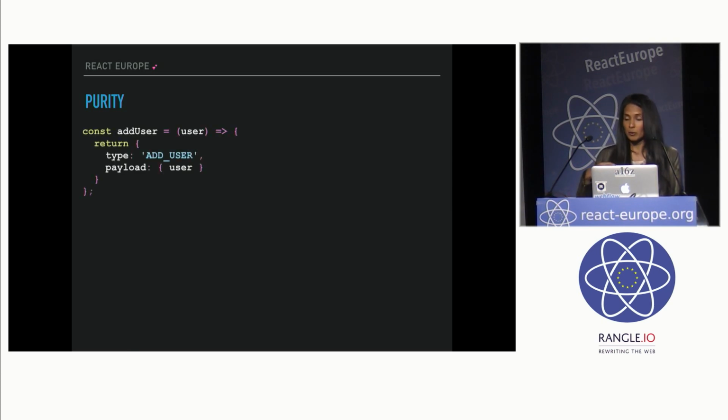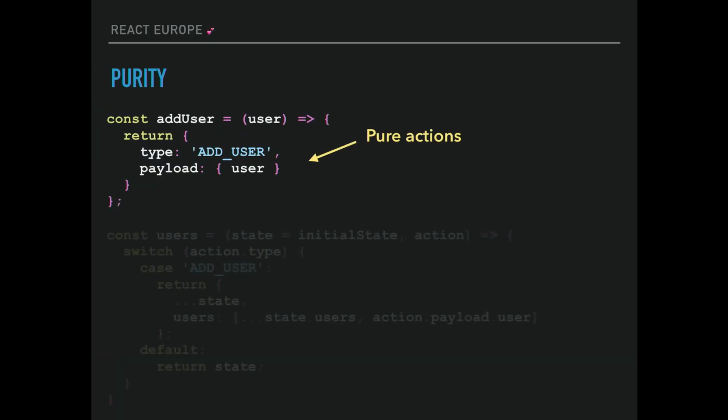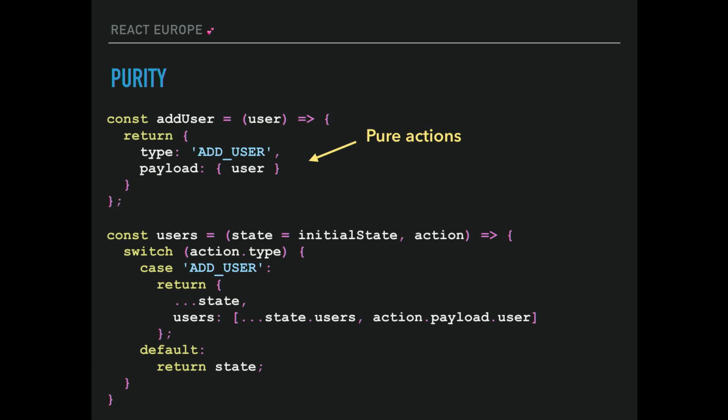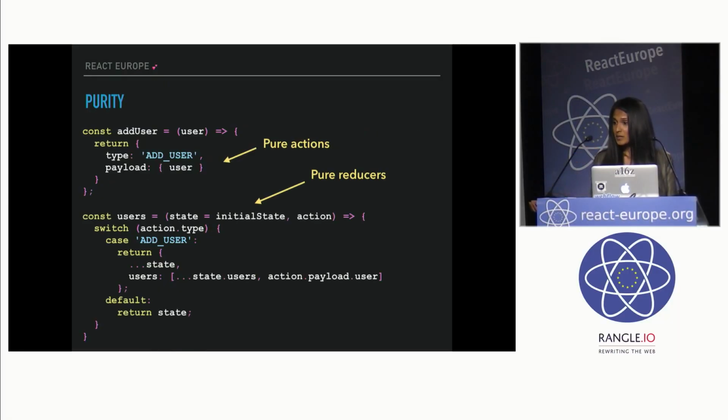So, for example, even your actions are pure. Instead of event emitters, you use pure actions to define some kind of change event. And then to actually handle a change, it's also another pure function, as we saw earlier, where we just return a new state object and it's immutable. And so by putting a lot of your logic on the pure side, Redux gives you the benefits of purity, which are, A, it's very predictable. It's very easy to test, because nothing is easier to test than side effect-free functions. It's very composable as well.